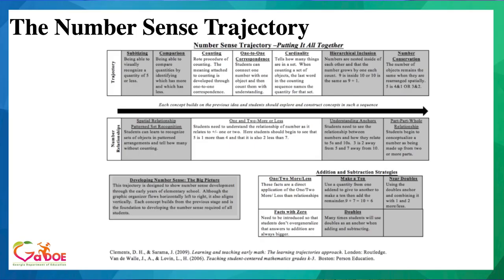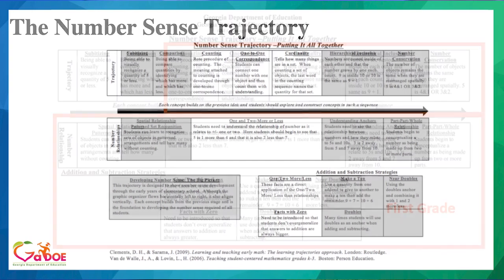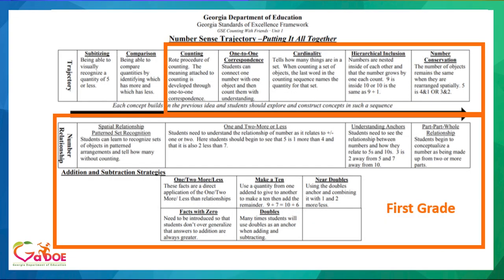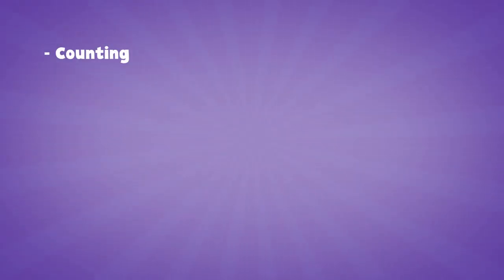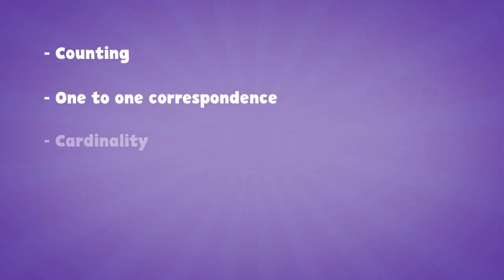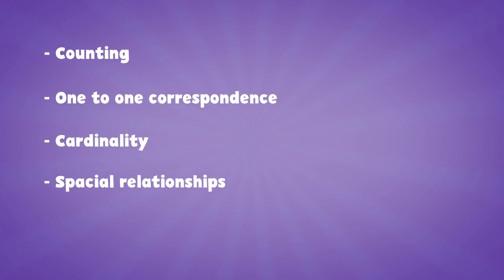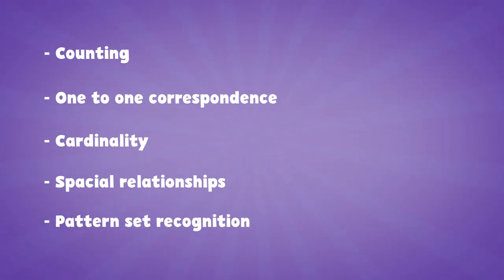How you support students with these on-grade level expectations, inclusive of acceleration and progress towards mastery, is in part dependent upon their number sense stage of development. In order to demonstrate mastery with objectives and expectations of NR 1.1 and 2, students must rely on their pre-K and kindergarten practice within the stages of counting, one-to-one correspondence, cardinality, and spatial relationships, pattern set recognition.